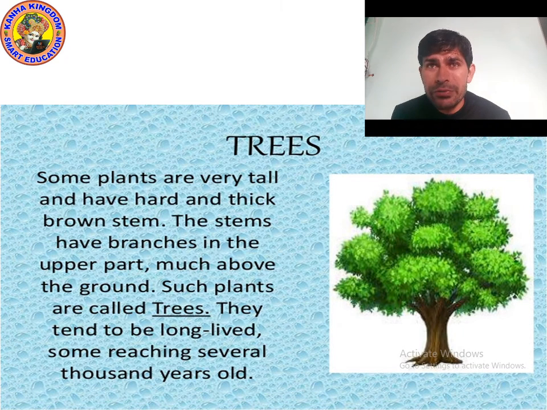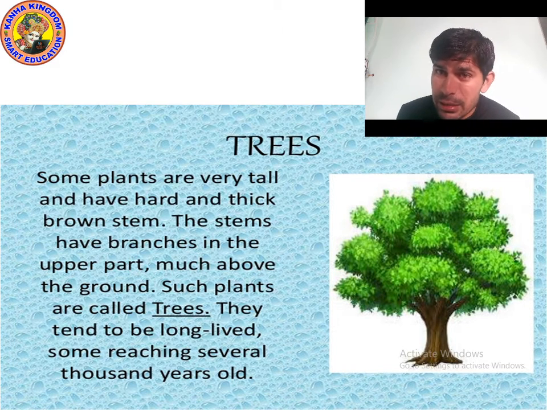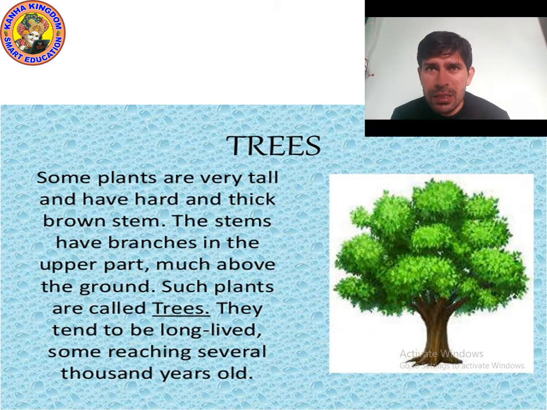Some plants are very tall and have a very hard and thick brown stem. So we can say trees are those plants which have a strong stem and many branches. The stems have branches in the upper part, as you can see in the picture. And such plants are called trees.